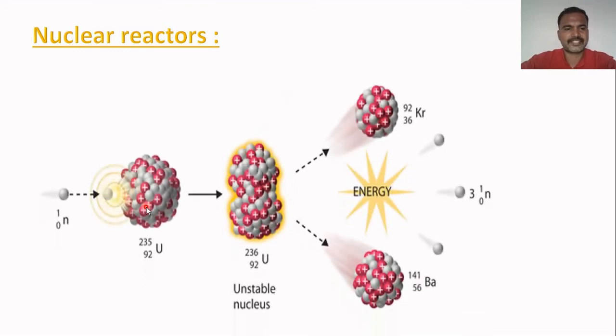Now consider this reaction. When a neutron strikes uranium-235, it converts into an unstable uranium-236, which splits into 2 daughter nuclei with the release of enormous amount of energy. This heat energy is absorbed by the coolant and it boils the water to steam. Then the steam spins the coil of a generator and produces electricity.